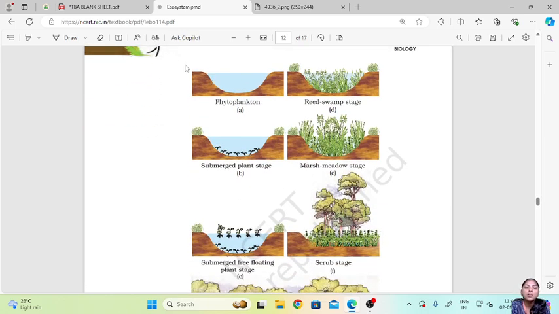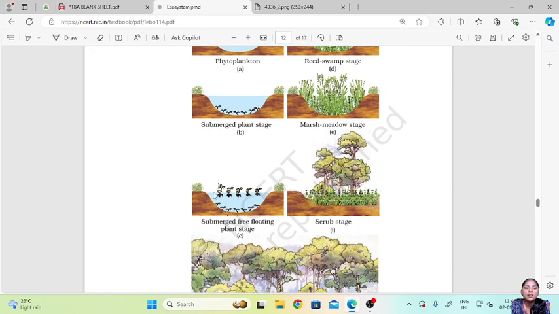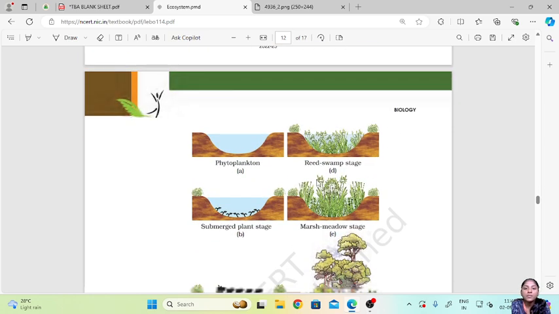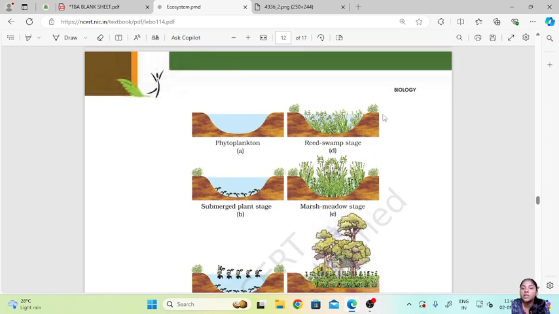First we have this water body in which the phytoplanktons will be there. After that the submerged plant stage will arise. Then submerged plants as well as free floating plants will start to grow. Then the reed swamp stage, so some more plants will start to grow in this water.